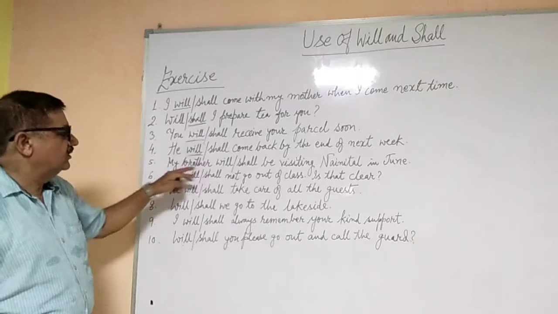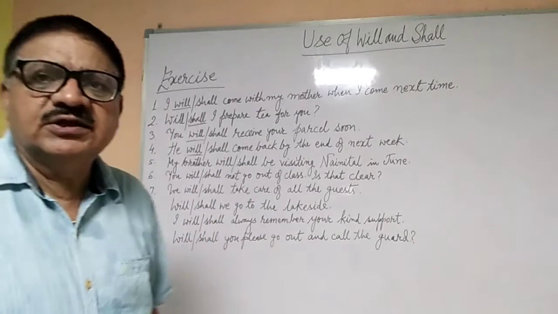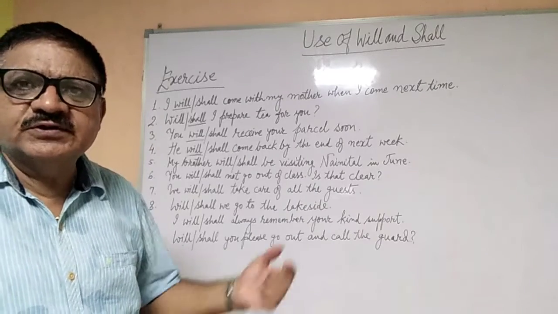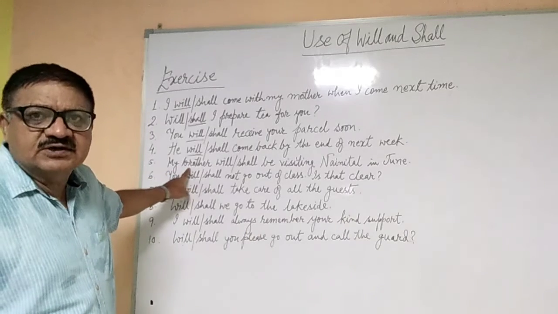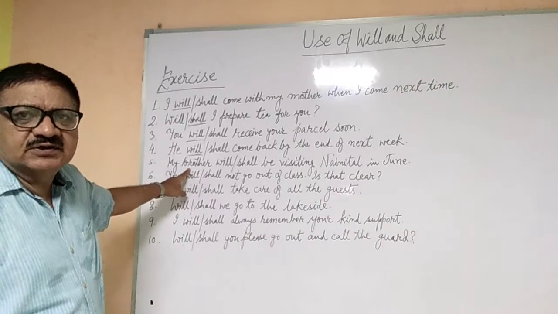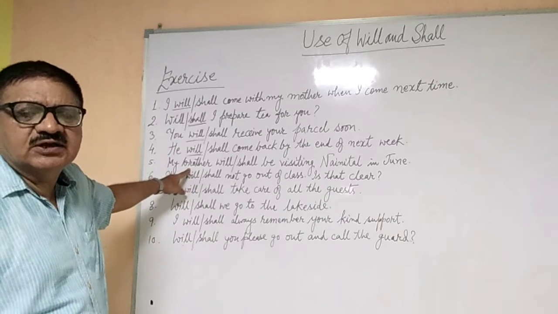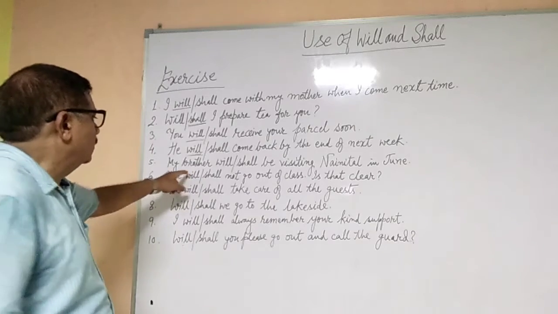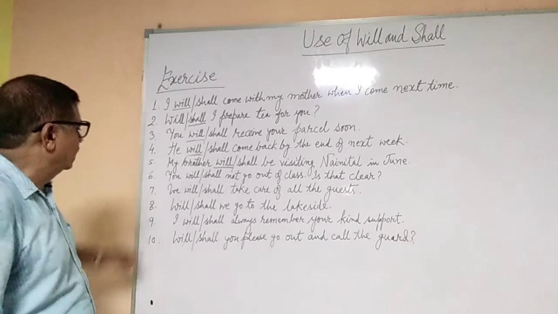Now my brother will or shall be visiting Nainital in June. So it is a plan. So if it is a plan and it is for my brother, that is third person, in normal future we use will. So we will write here will, not shall, it is will.